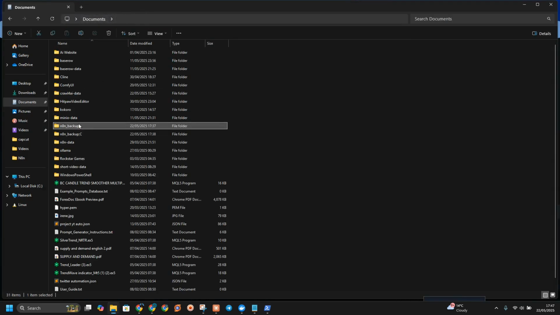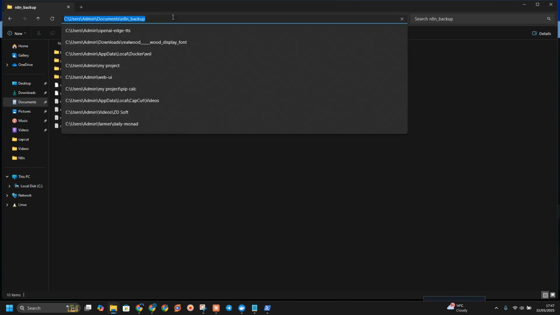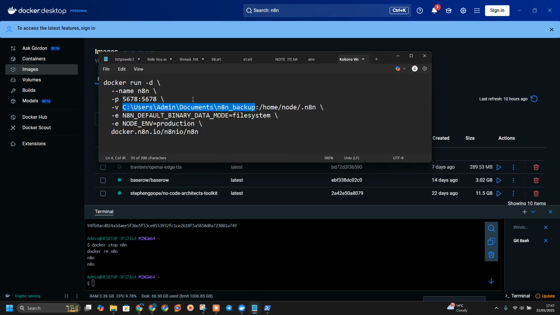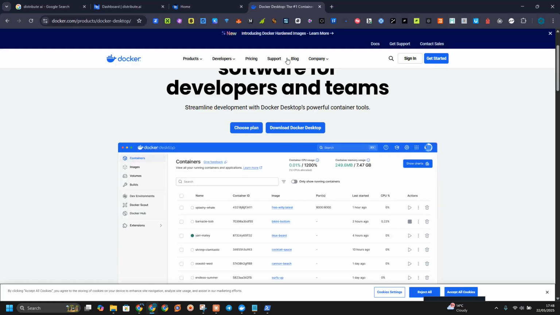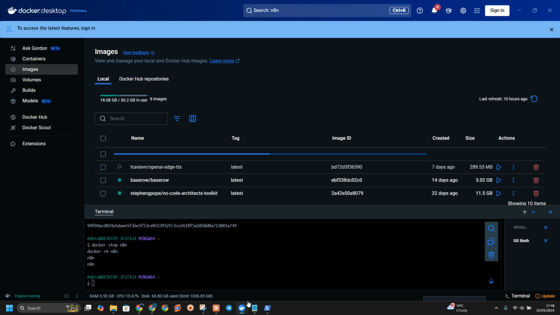As you can see, after you create the backup, you can now copy the code. Copy the code right here and paste it into the sheet to replace the location of the n8n data. You also want to back up your data whenever you want to update to a new version. So without further ado, let us proceed and see.